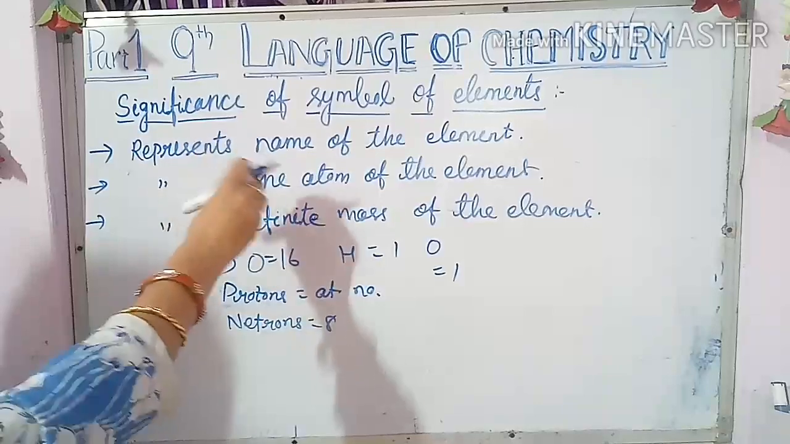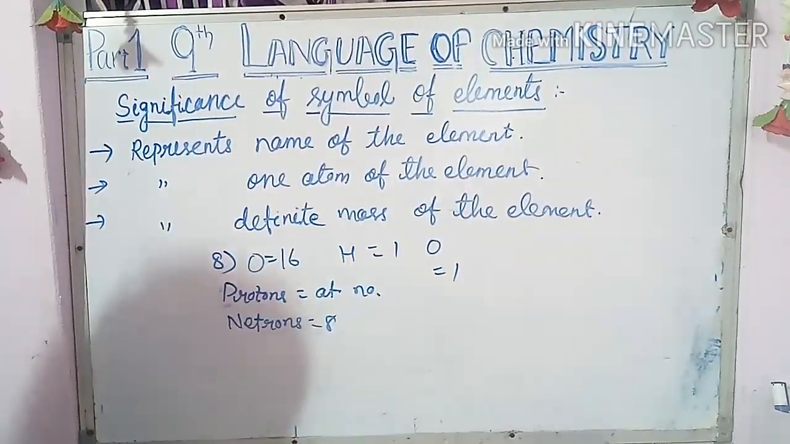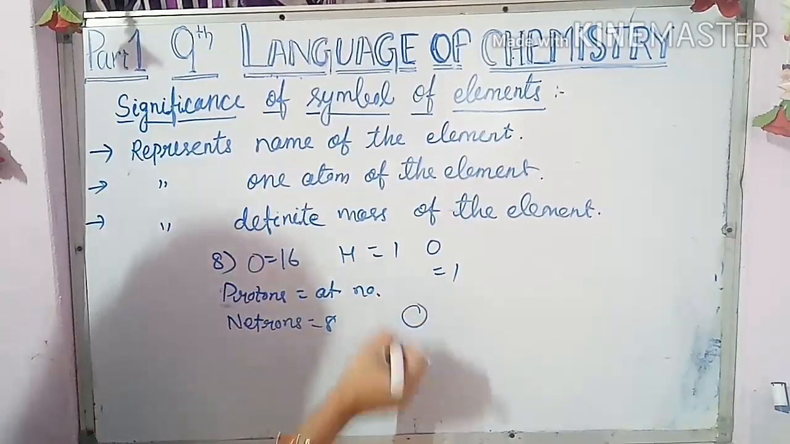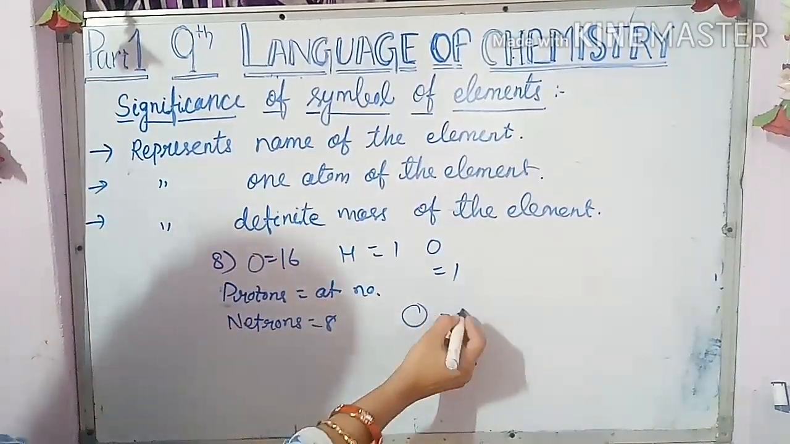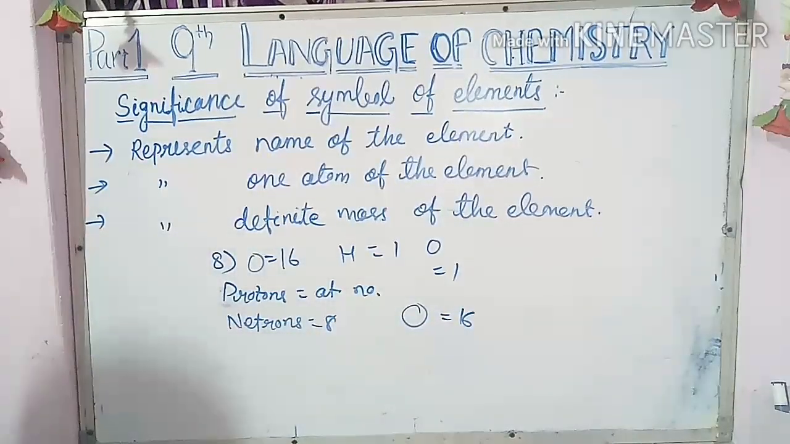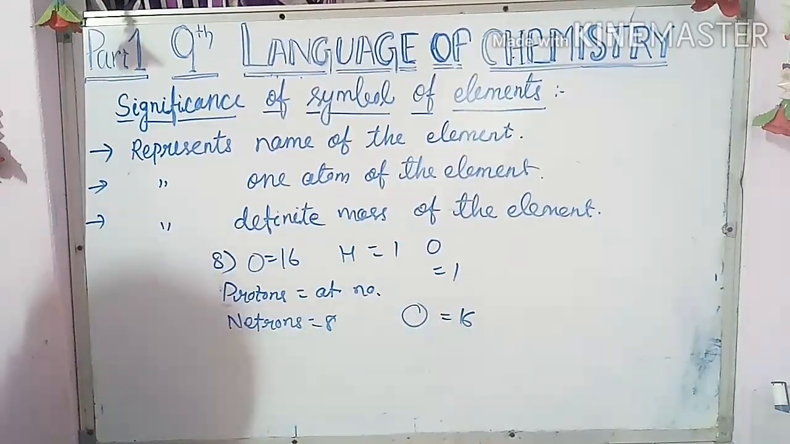So here, if I simply give you O and ask what the mass is, directly you can say it is 16. The symbol O represents the element, and when I ask the mass, it is 16. So it also represents a definite mass of the element. From the symbol only you can say the mass also.